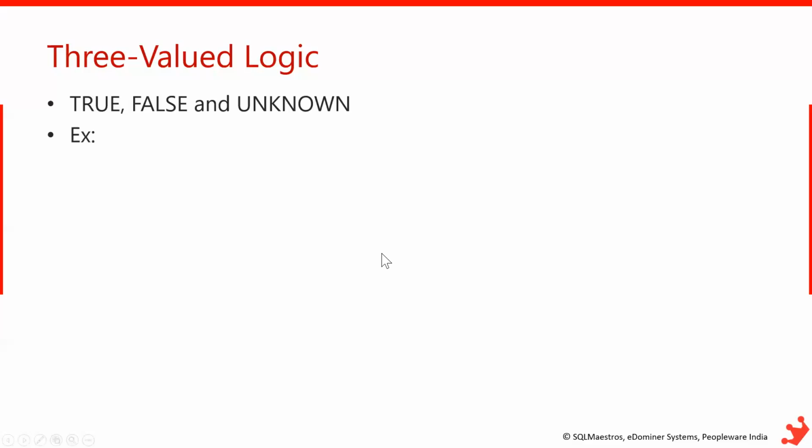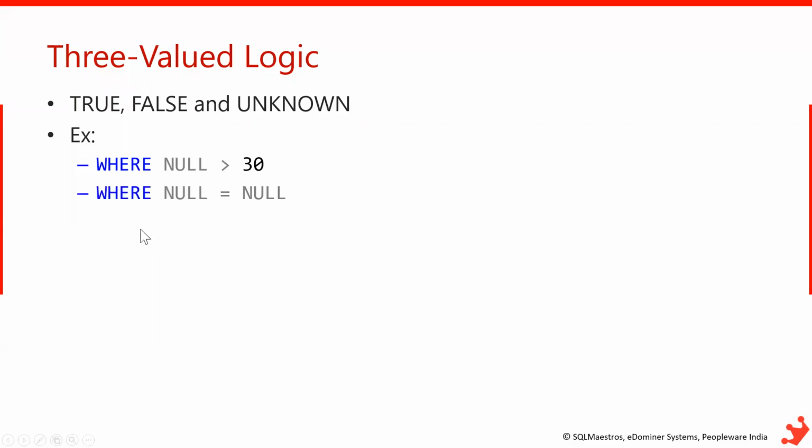Let's see a couple of examples. If you take a where condition where null greater than 30, we don't know the value of null. Since it is unknown, we cannot say whether an unknown value is greater than 30 or not. So the output of this condition yields a null again.